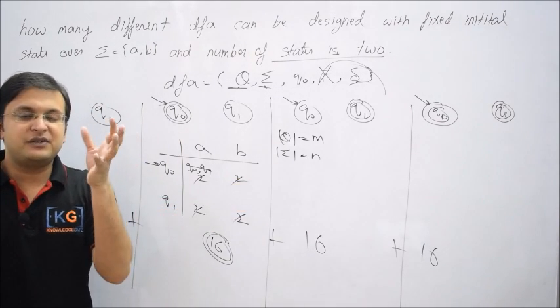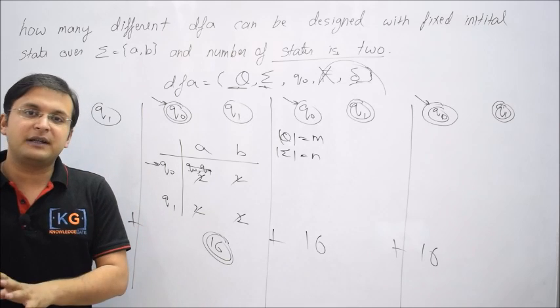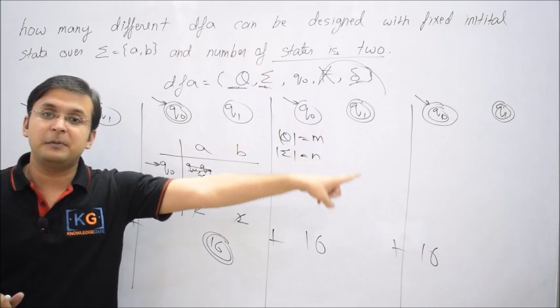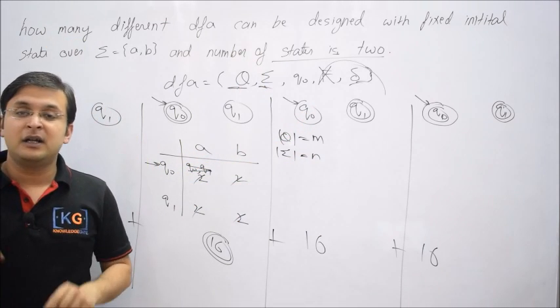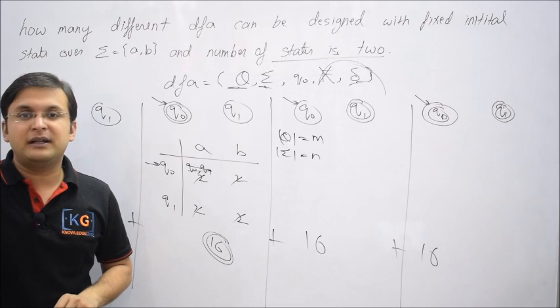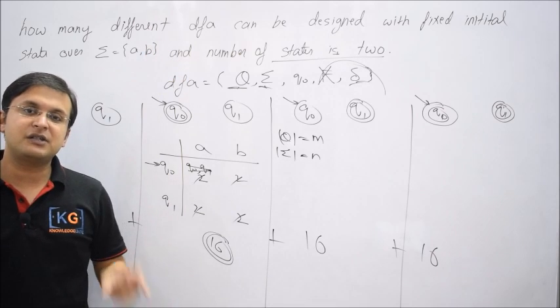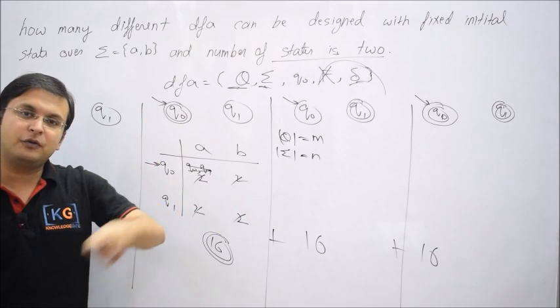Why? Let me say if you have 3 states, Q0, Q1, Q2, then with 0 final states, that will be 1 combination. With all the 3 final states, that will be 1 combination. Now 3 combinations for one final state. One time you can take Q0, then next time Q1, then next time Q2, and similarly 3 combinations with 2 final states. So either Q0, Q1 or Q1, Q2 or Q0, Q2.